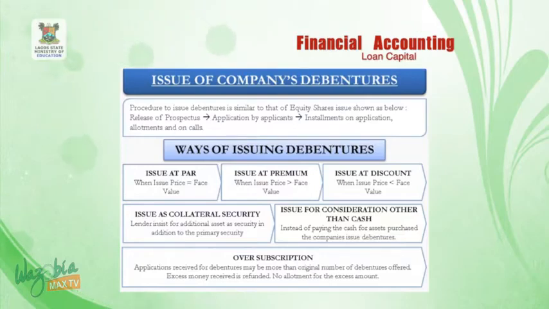The procedures for issue of debentures are very much similar to that of shares. A prospectus is issued to the public for inviting applicants. An allotment is made. Then we have three modes of pricing on issue of debentures. They are issue of debentures at par, issue of debenture at discount, and issue of debenture at premium.